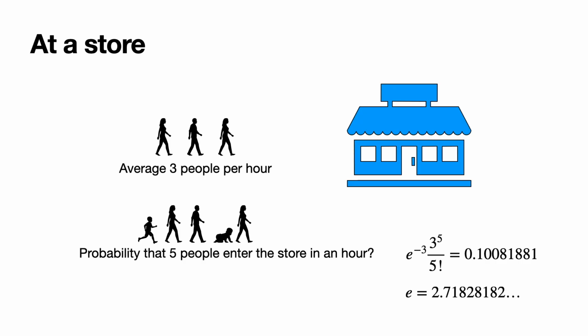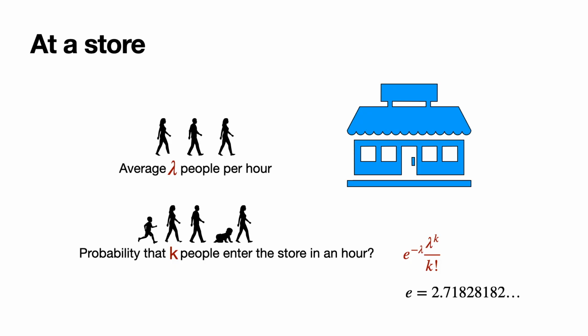If you counted and said that 8 people arrive every hour, and what's the probability that 2 people enter the store over the next hour, that's e to the minus 8 times 8 squared over 2 factorial, which is 0.01073, etc. And in general, if the average number of people that enter per hour is lambda, and you want to find out the probability that k people enter the store in the next hour, then that number is e to the negative lambda times lambda to the k over k factorial. That is precisely the Poisson distribution.